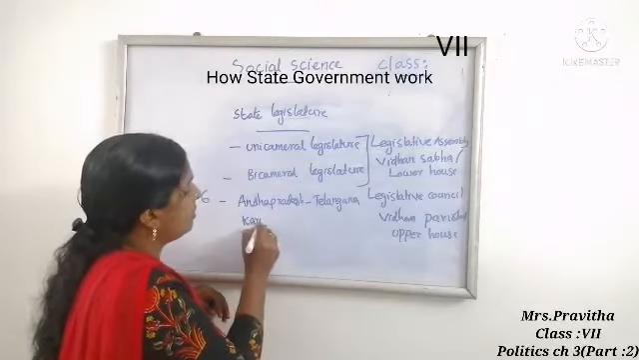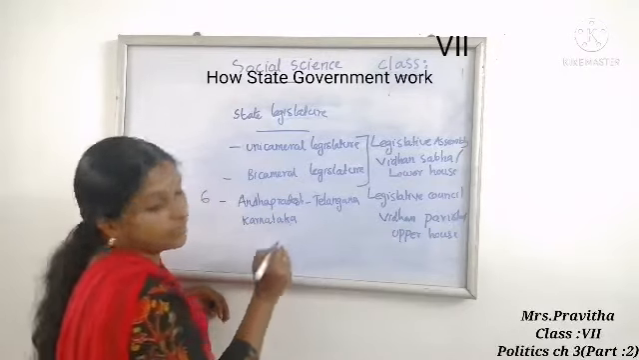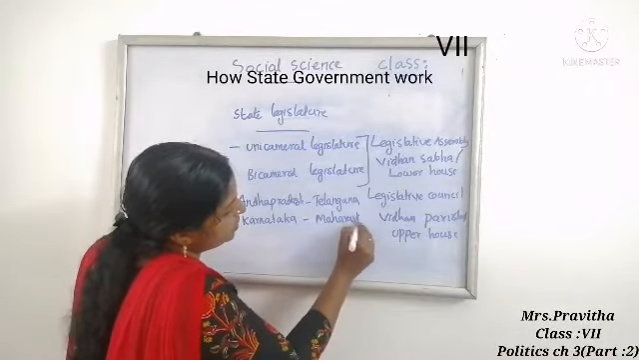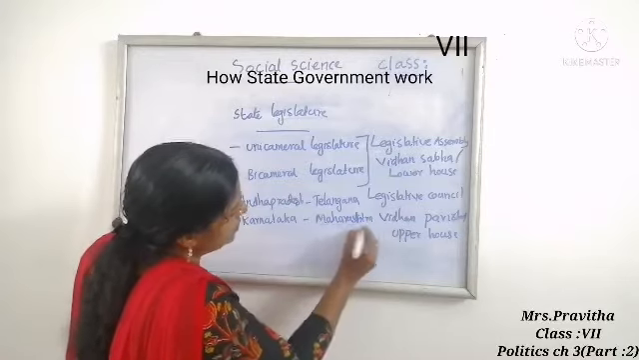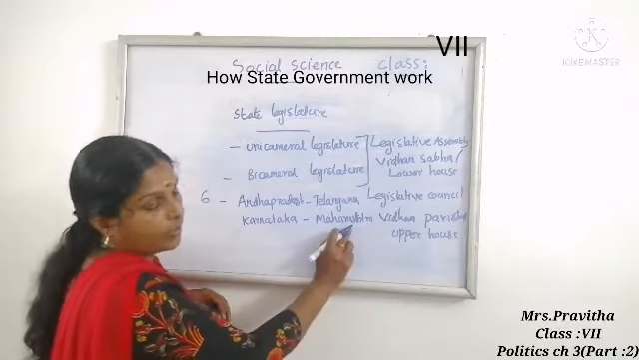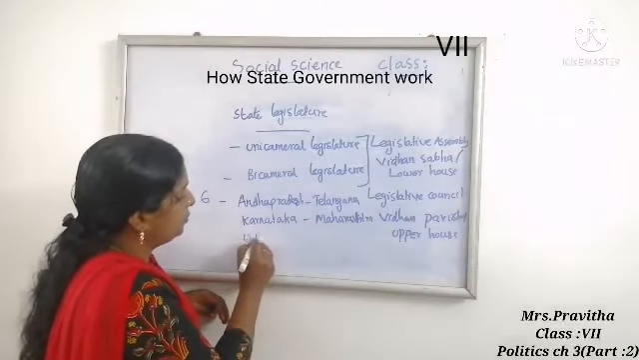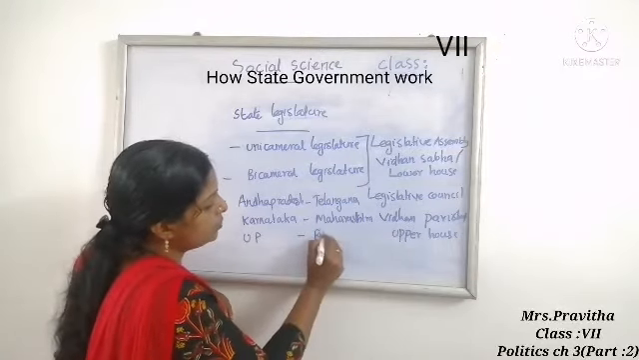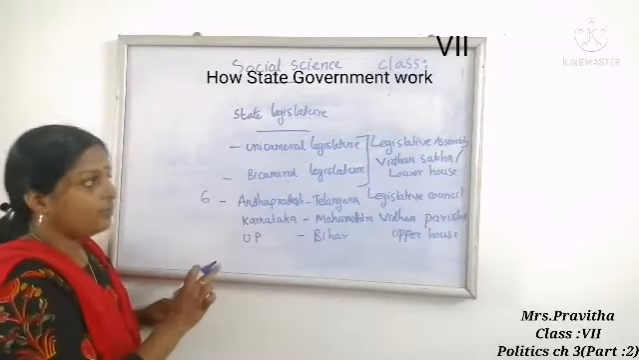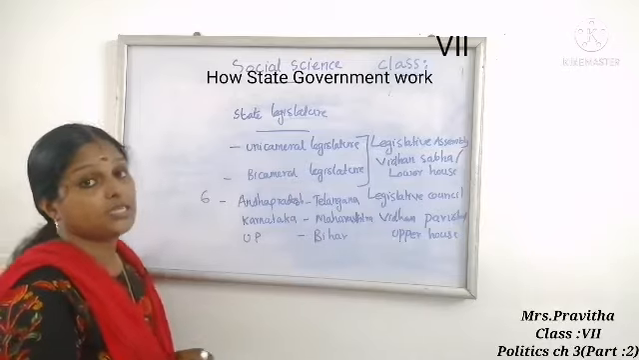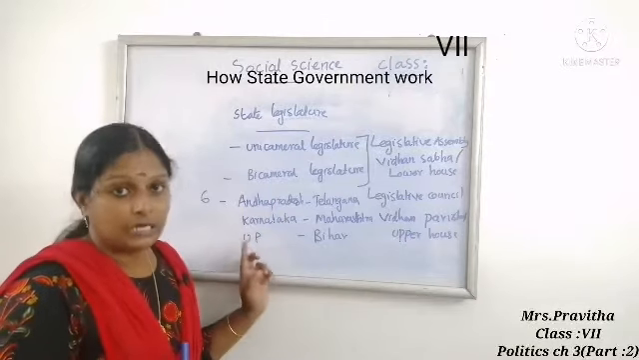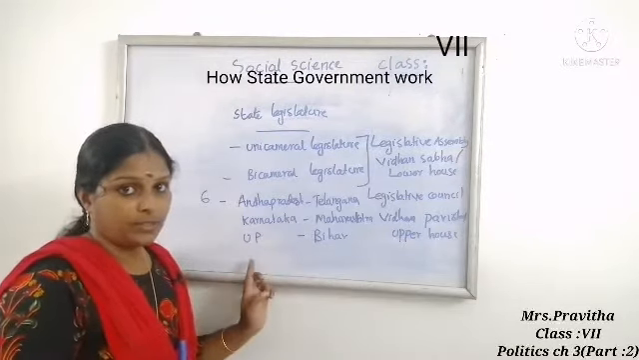Next, Karnataka and Maharashtra. These 2 states you can study together, because these are neighboring states. Then Uttar Pradesh and Bihar, both are nearest states. So in that way you can remember it. How many states in India have bicameral legislature? 6 states: Andhra Pradesh, Telangana, Karnataka, Maharashtra, Uttar Pradesh, Bihar.